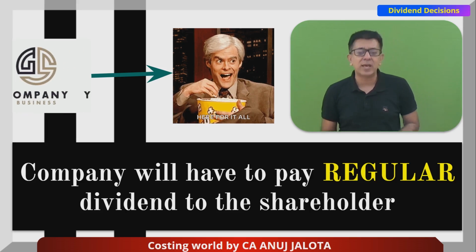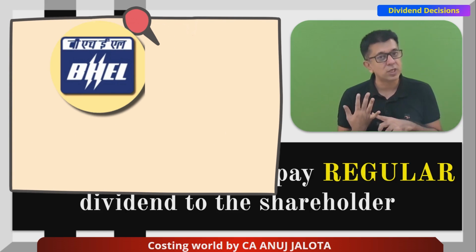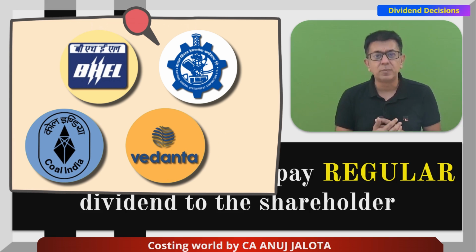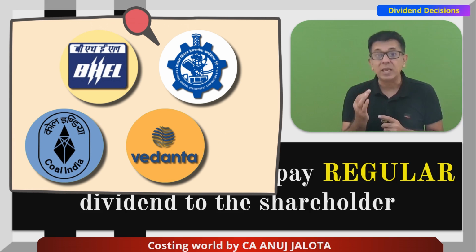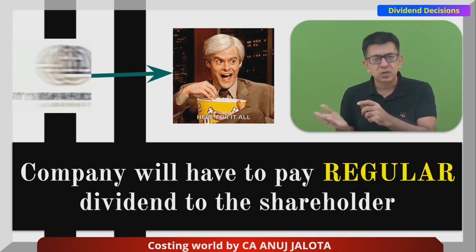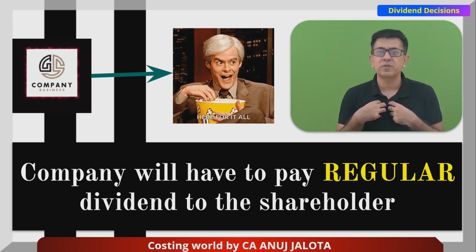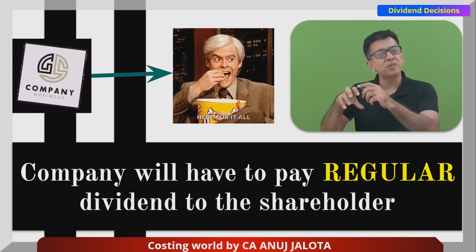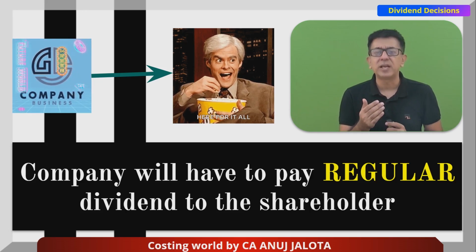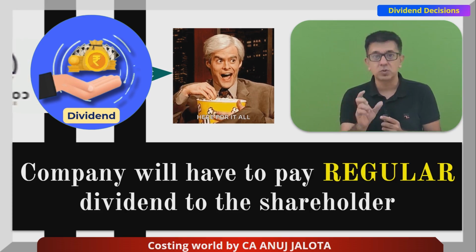Now, this is what actually happens in all the government companies. In India, if you talk of companies like BEL, BHEL, NMDC, Coal India or Vedanta Limited, all these companies pay regular dividends to the shareholders. Vedanta is not a government company, but it was just an example. Most of the government companies think that most of our shareholders want a fixed amount of income from the government. So companies try to declare regular dividends. They tend to pay dividends every quarter also, then a final dividend also.